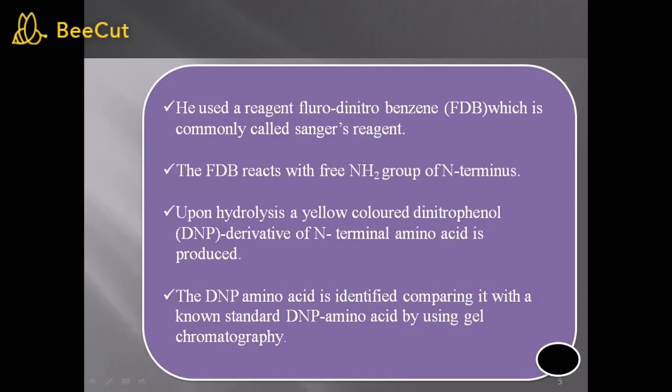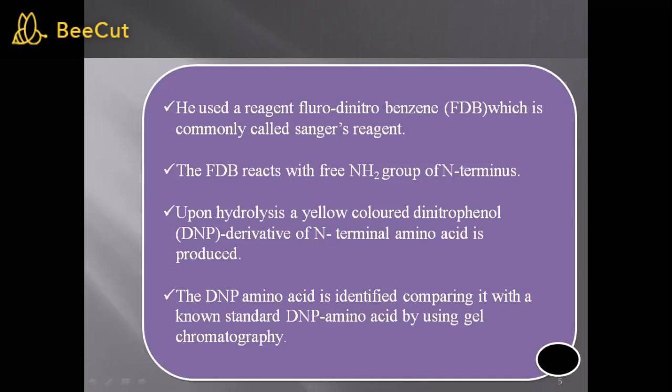For this, he used a reagent, fluorodinitrobenzene, that is FDNB, which is commonly called Sanger's reagent. By using this reagent, he carried out the protein sequencing. This fluorodinitrobenzene reacts with the free amino group of the N-terminus.